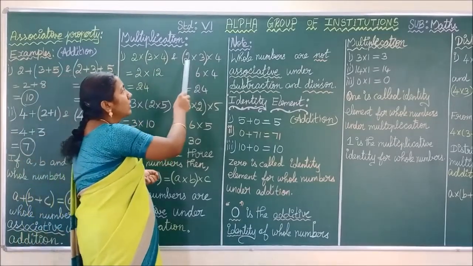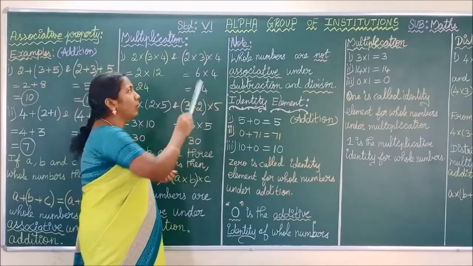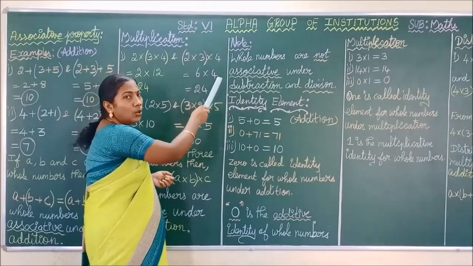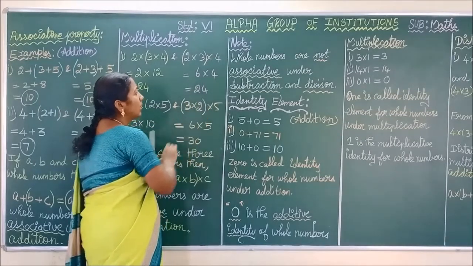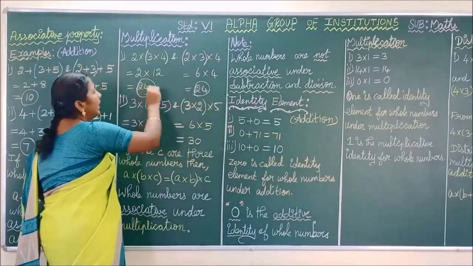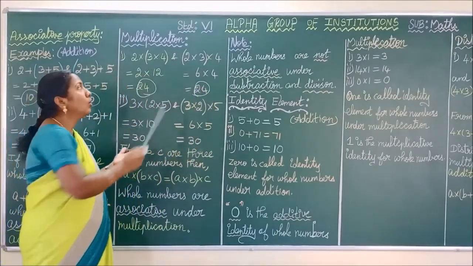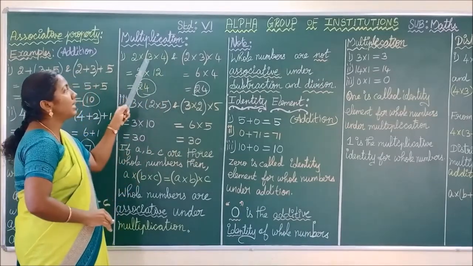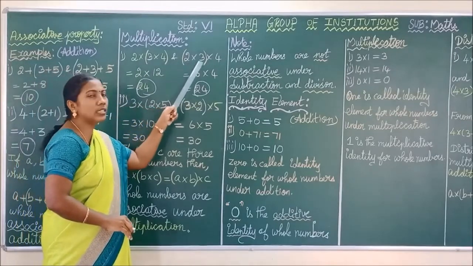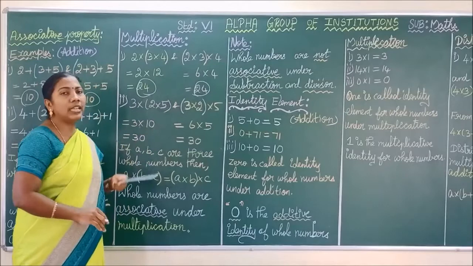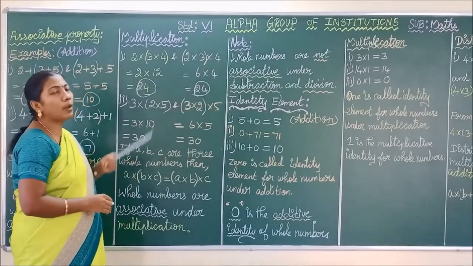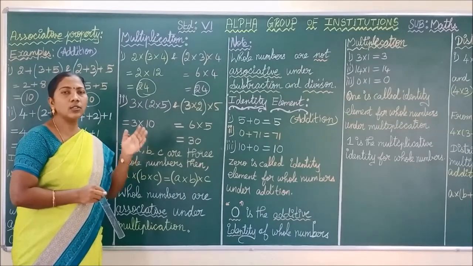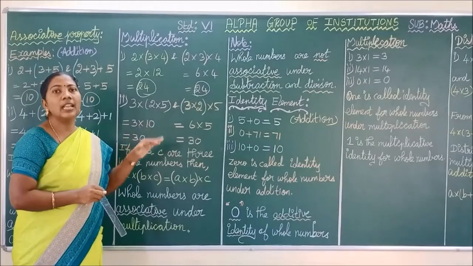See the next one. First we are going to multiply the first and the second whole number. 2 into 3, what is your answer? 6. Next we are going to multiply this product with the third whole number, that is 6 into 4. So what is your answer? 24. So in both the cases we get the same answer, that is what we have come to. Though we change the order of multiplication, we get the same answer. Here we multiplied second and third first. Here we first multiply the first and the second. But in both the cases we get the same answer. So such type of property is called associative property. Here we are dealing with whole number. So we can say associative property for whole number and multiplication.